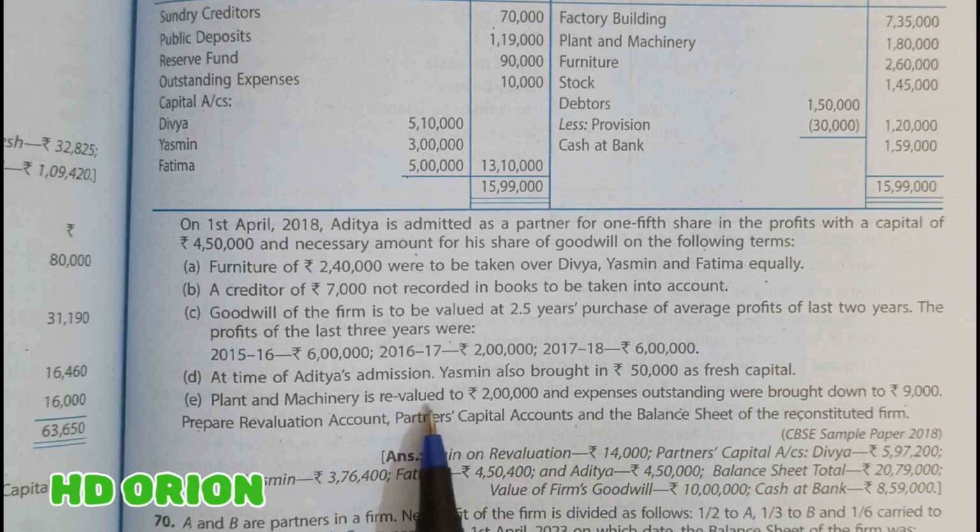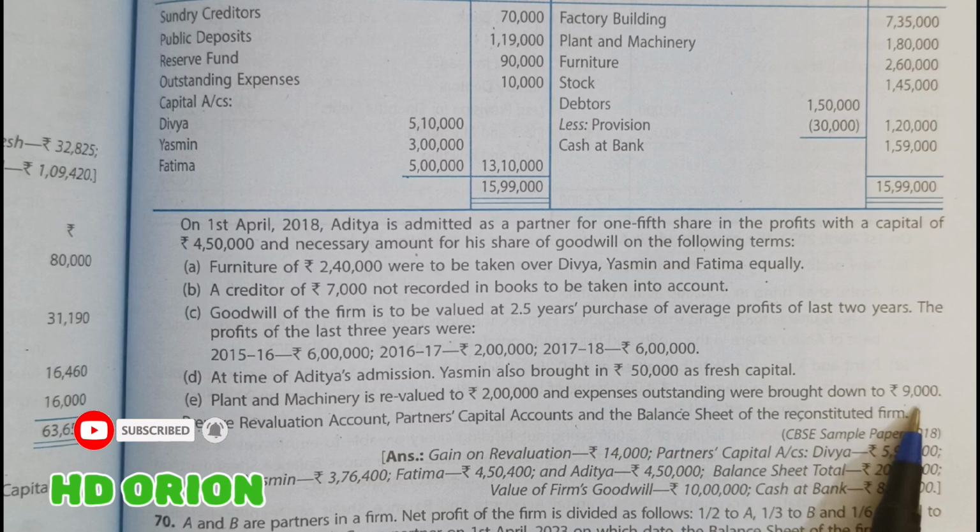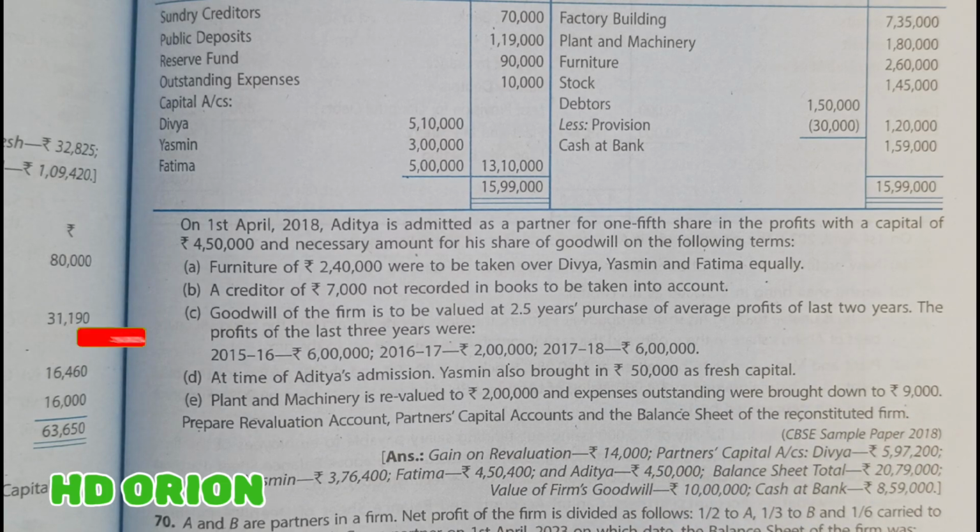So here machinery is revalued to rupees 2 lakh, means bring this up to 2 lakh. It is 1,80,000 plus 20,000, and outstanding expenses are brought down to 9,000. So outstanding expenses from 10,000 will come down to 9,000, decreasing by 1,000 rupees.